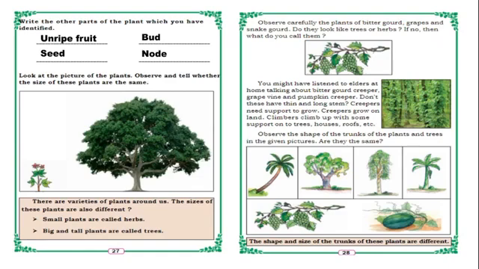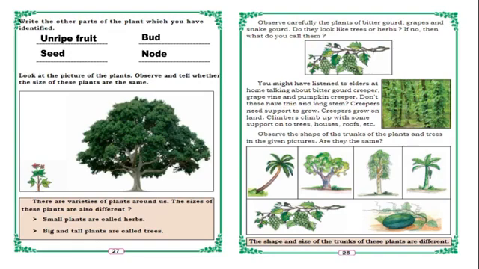Next, look at the picture of plants. Observe, tell whether the size of the plants are the same. So in the picture you can see one small plant is there and one big tree is there. Are they the same size, children? No. One is a small plant, one is a big tree.